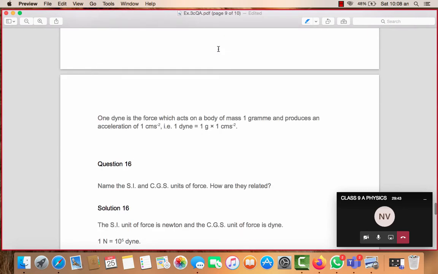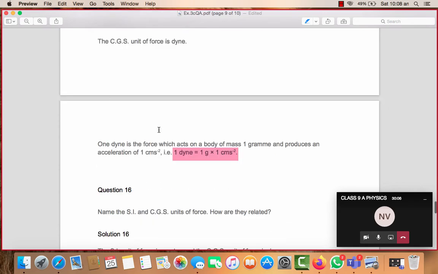See, the same I have written here. Either you write per second square, that slash you can put, or you can write -2, but both will not be written together. 1 dyne is the force which acts on a body of mass 1 gram and produces an acceleration of 1 centimeter per second square.